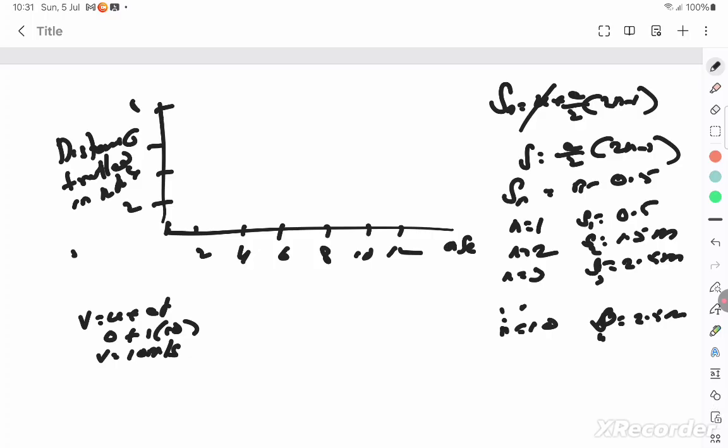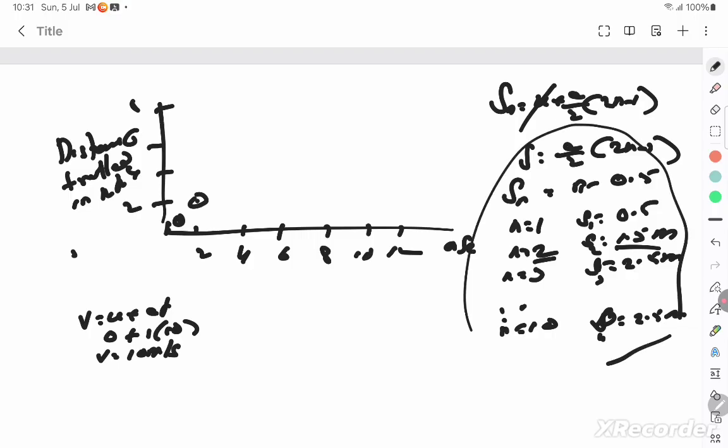And plot a graph. Distance traveled in the first second is 0.5. Distance traveled in the second second is 1.5. Distance traveled in the third second is 2.5. So with this we can plot this graph, right? This is the distance traveled in the nth second. So with this you can plot this graph.